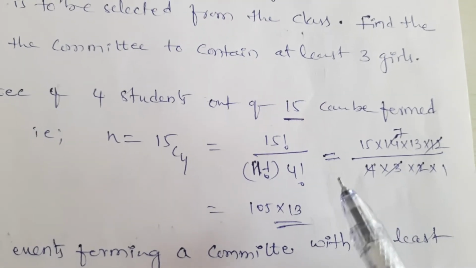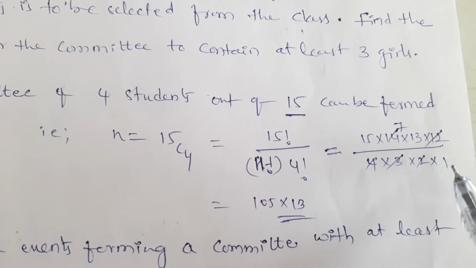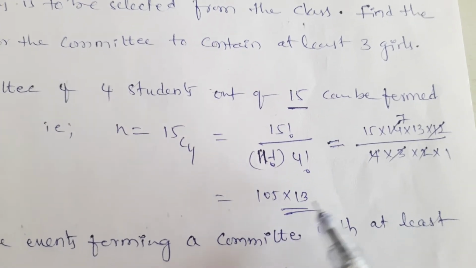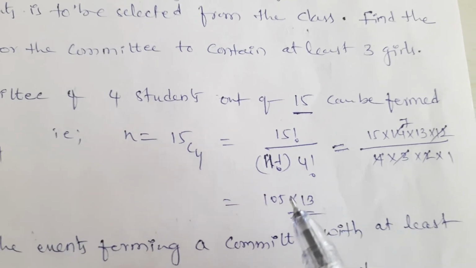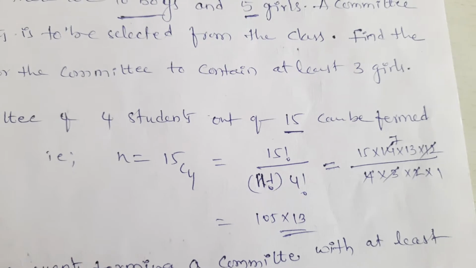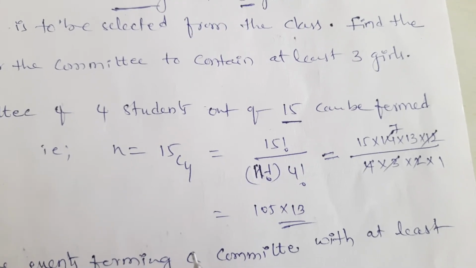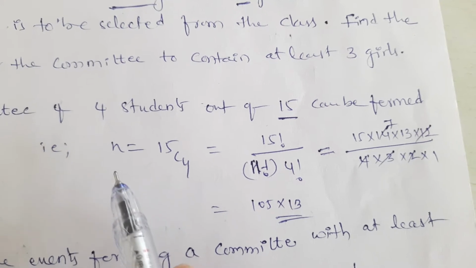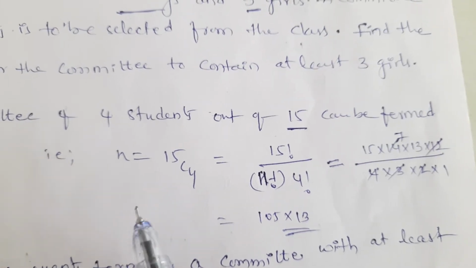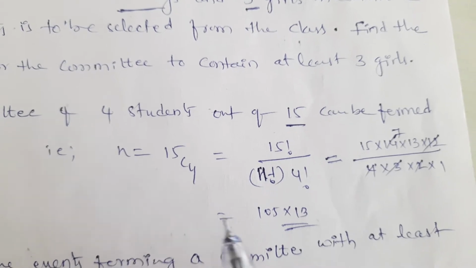Simplify: 15 into 14 into 13 into 12 by 4 into 3 into 2 into 1, that is equal to 105 into 13. This is the total number of events, denoted by n, in the experiment.